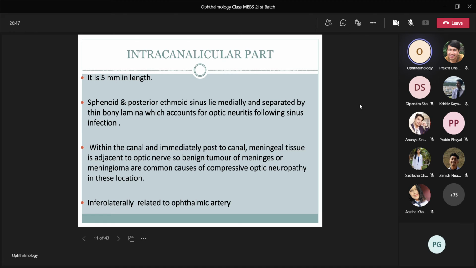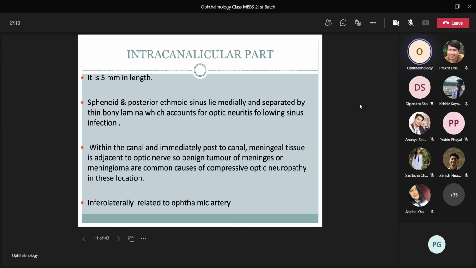Now next is the intracanalicular part. It is about 5 mm in length. The sphenoid and posterior ethmoid sinus lie medially and are separated by a thin bony lamina, which accounts for optic neuritis following sinus infection. So if there is sinus infection, then because of the involvement of the intracanalicular part of the optic nerve, it leads to optic neuritis.